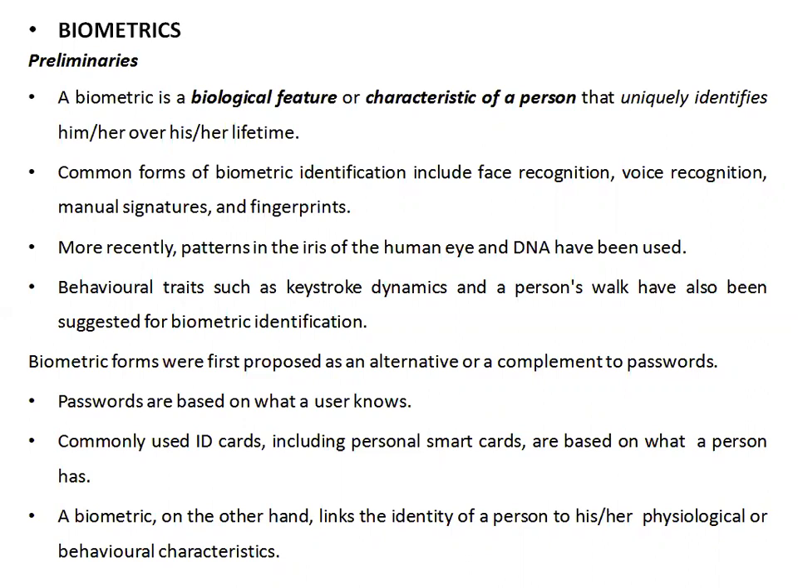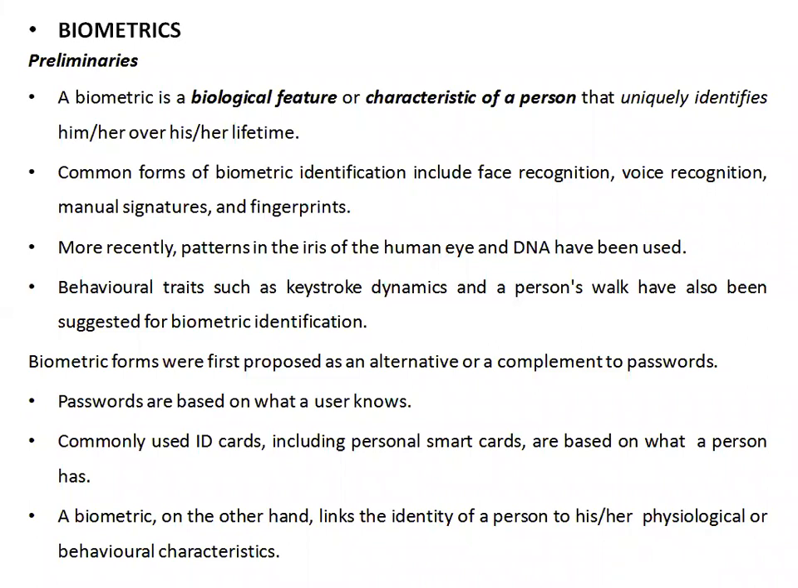Next concept of this chapter is biometrics. So this concept is very easy to understand and very easy to remember, and is important for examination also. Preliminary tells about the introduction of biometrics. A biometric is a biological feature or characteristics of a person that uniquely identifies him or her over his or her lifetime. We can identify you people uniquely. That is possible only in biometric.